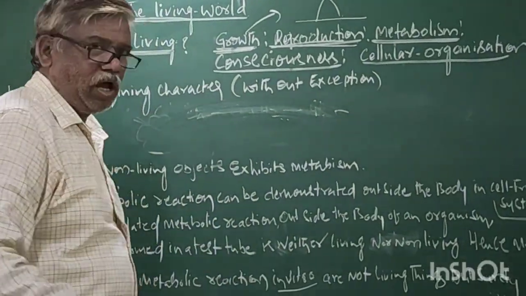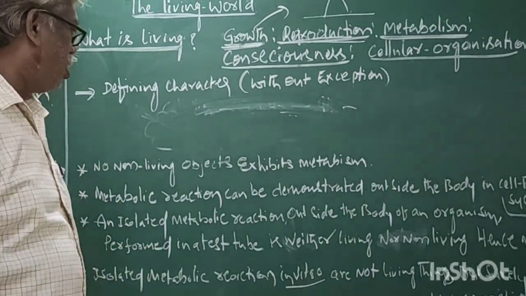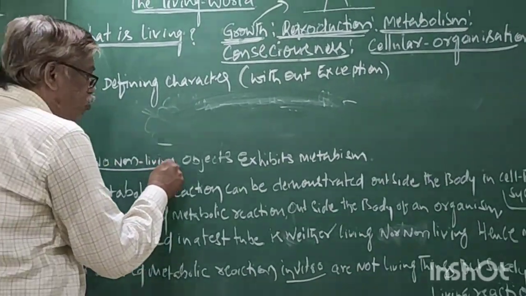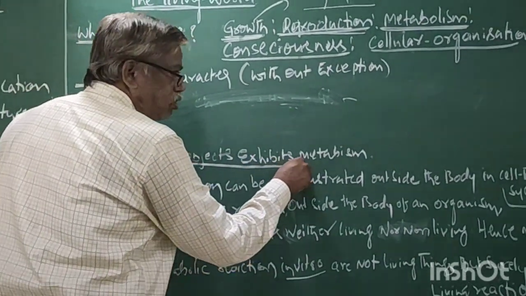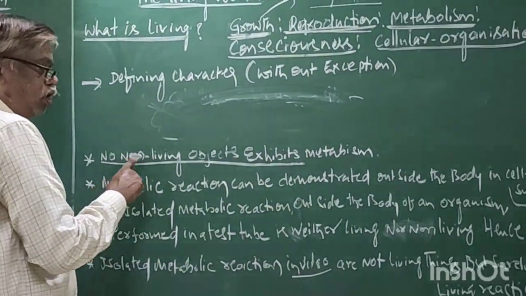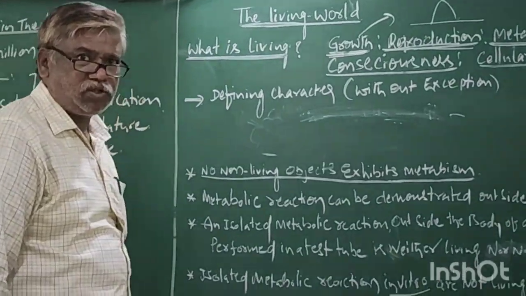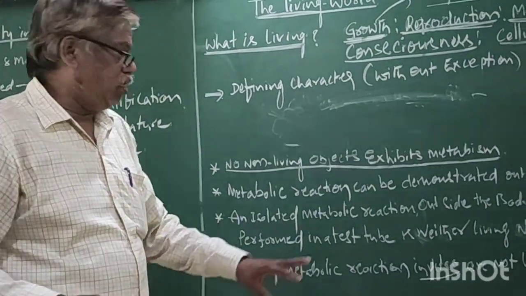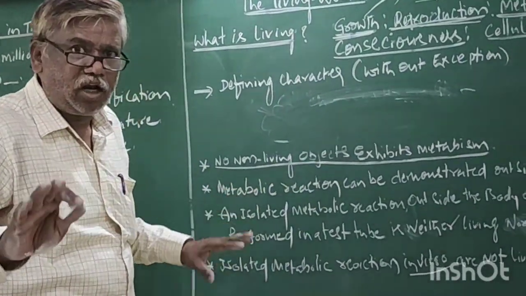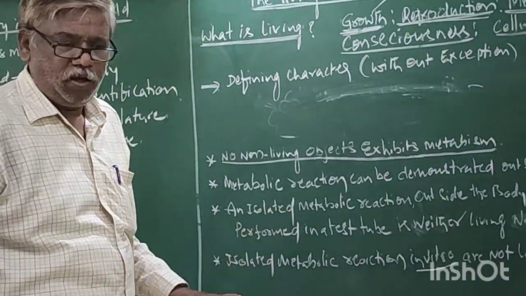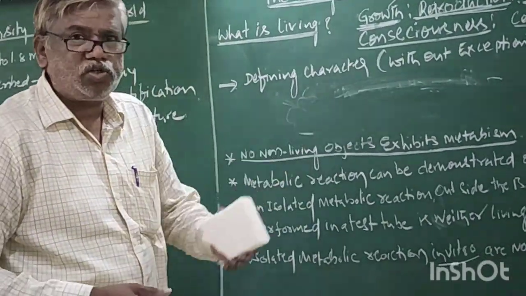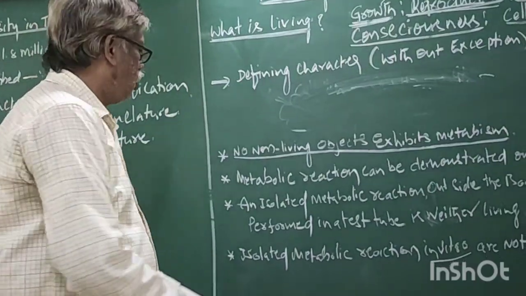Now, according to NCERT books, no non-living object exhibits metabolism. That means we can't see metabolism in any non-living object. This duster does not show metabolism.